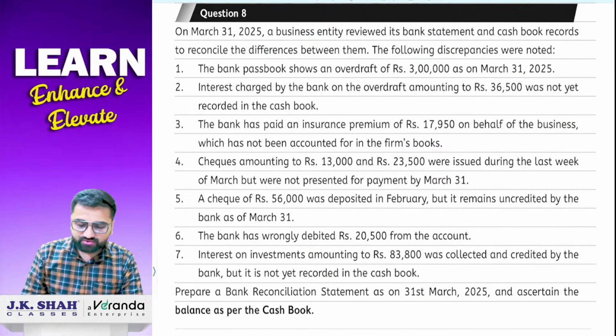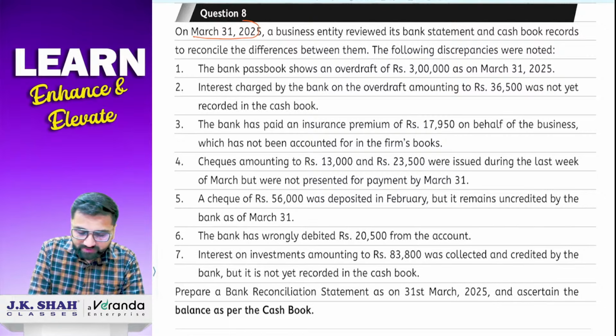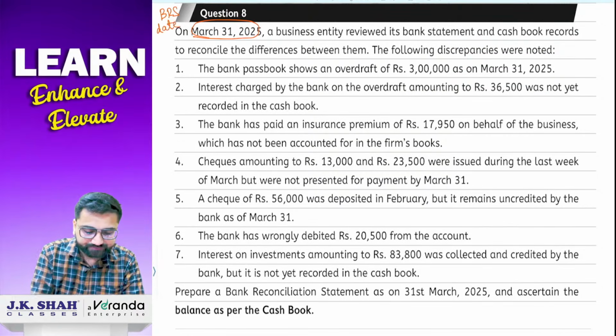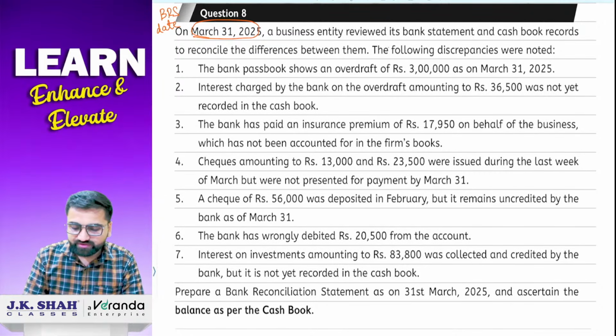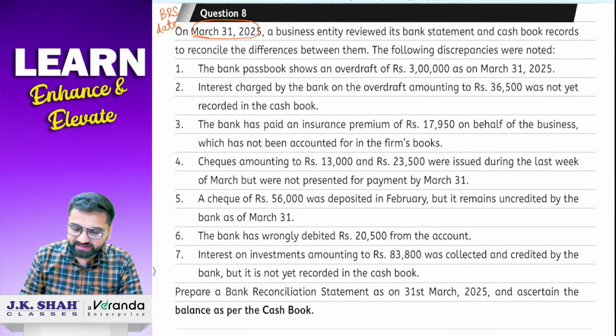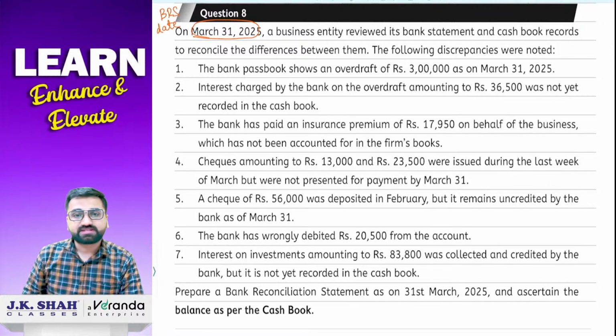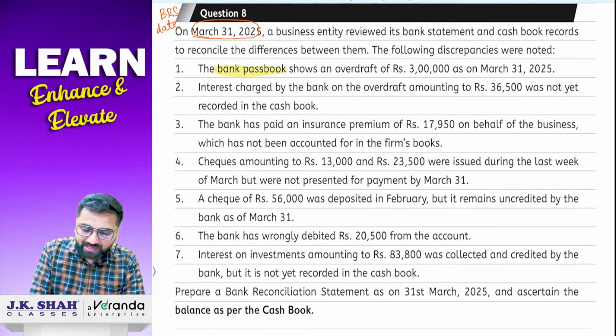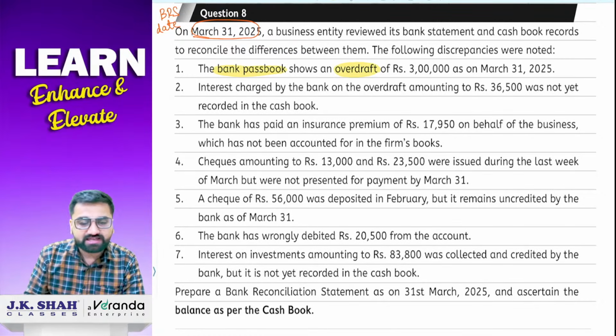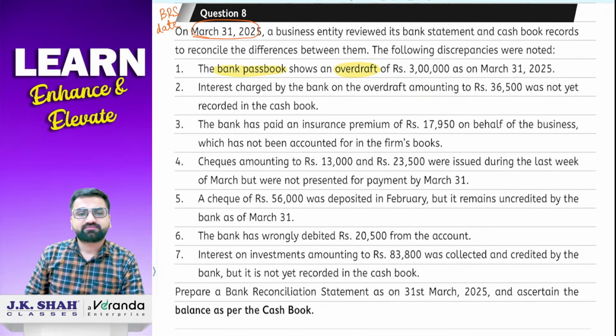On 31st March 2025, so probably this is our what? BRS date. ये अपना BRS date है. 31st March 2025. A business entity reviewed its bank statement and cash book records to reconcile the differences between them. The following discrepancies were noted. Point number 1. The bank passbook shows an overdraft of rupees 3 lakh on March 31, 2025.